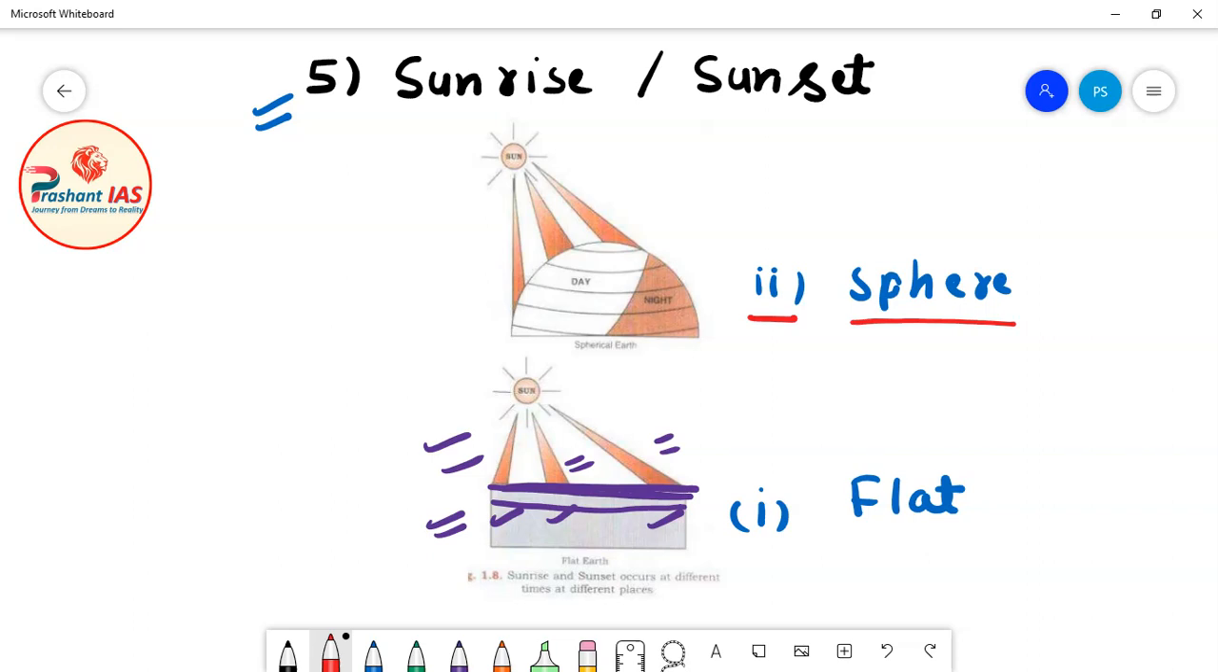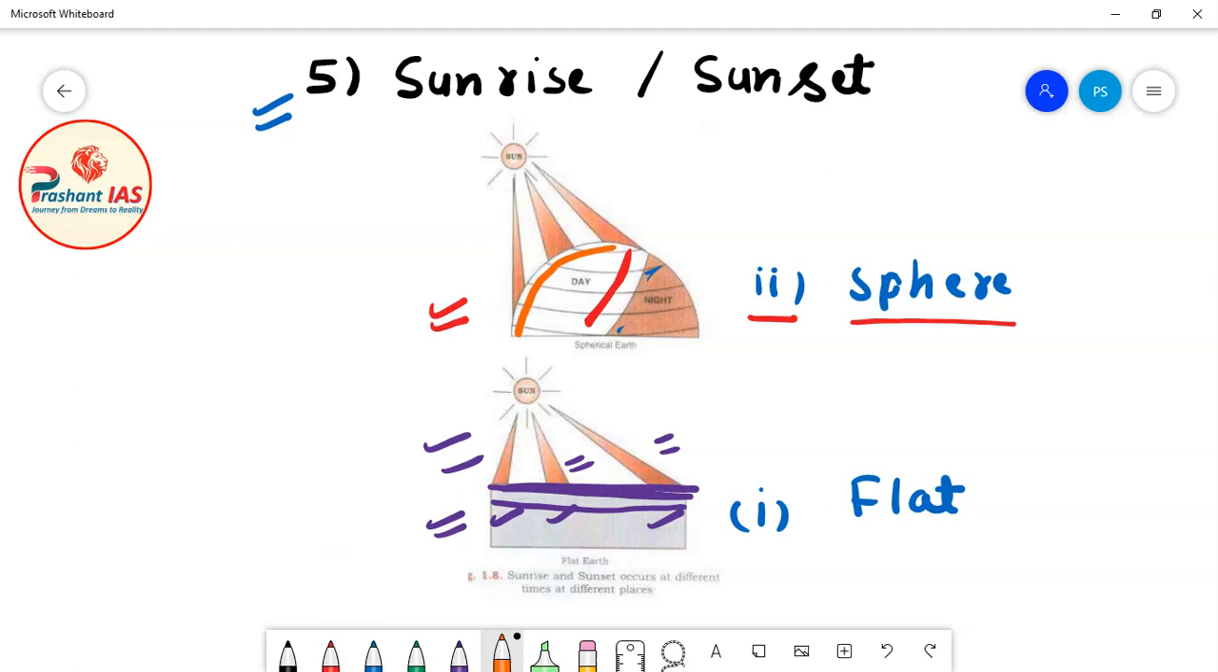Now if we study this diagram, you can see that all the places here will be experiencing morning. There is morning in all the places here. In all the places in this portion there is night. Now if we talk about this portion, which I am marking on the diagram, this portion is receiving afternoon.